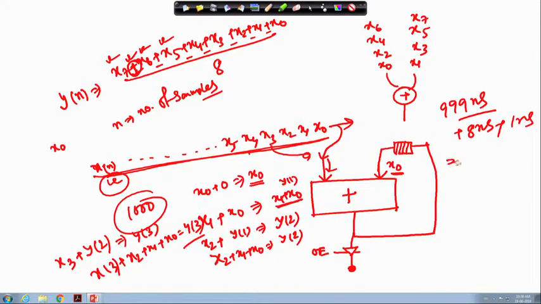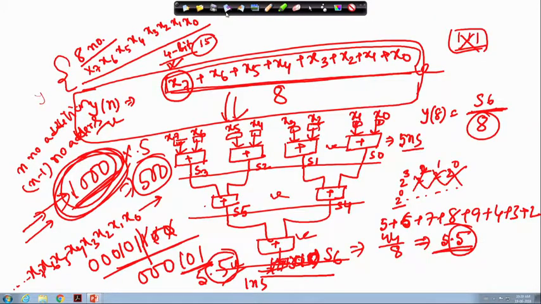So the total computation time will be 999 plus 3 into 8 plus 2 into 1.